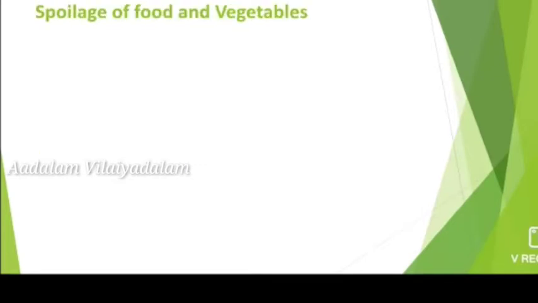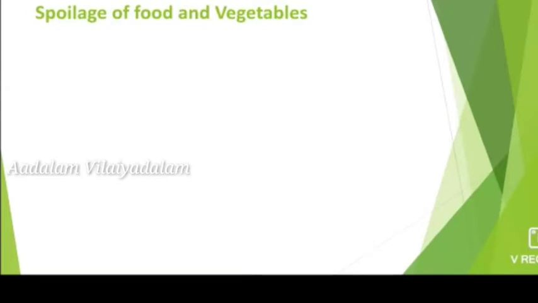First, we will discuss spoilage of food and vegetables. Spoilage means any change that makes the food unfit for human consumption. That is, unfit for human consumption is known as spoilage of food.